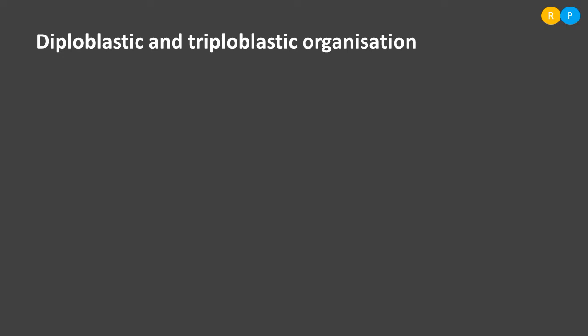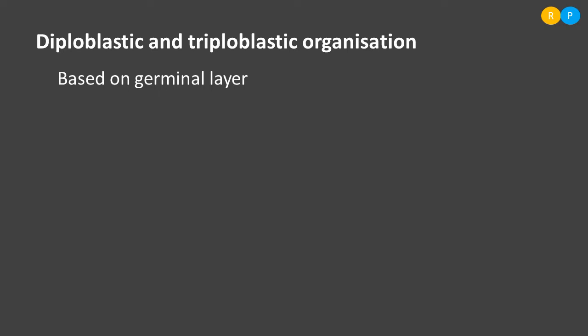Those tissue layers in the embryo are also called germinal layers. So based on the number of germinal layers, this organization is classified. That means diploblastic and triploblastic organization is done based on the number of germinal layers in the embryo.